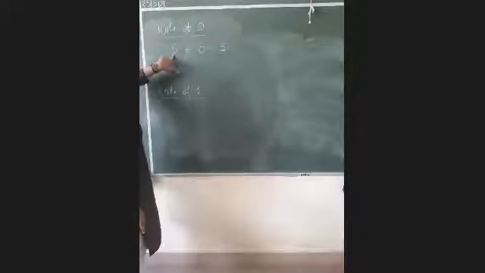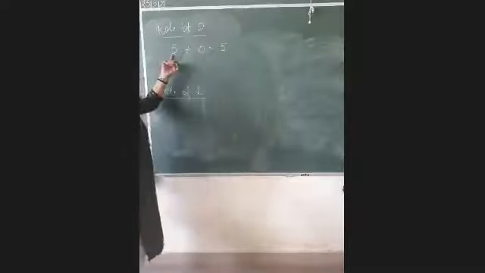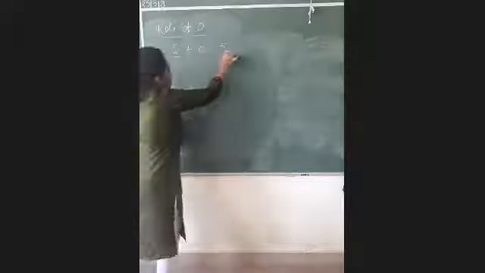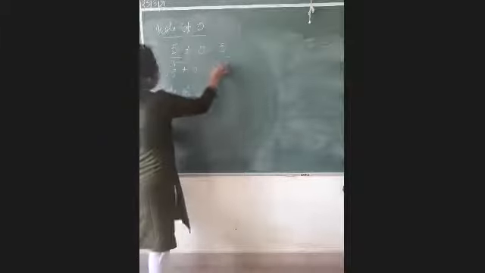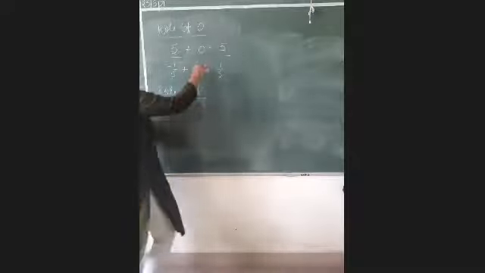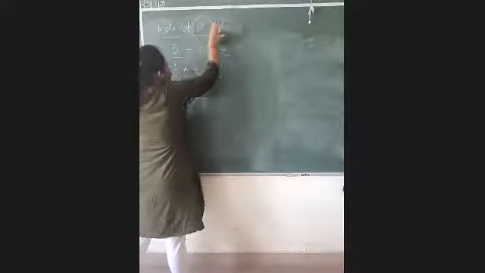It means the number on which you are adding 0 is not losing its identity. Now if you take minus 1 by 5 plus 0, you will get minus 1 by 5 only.